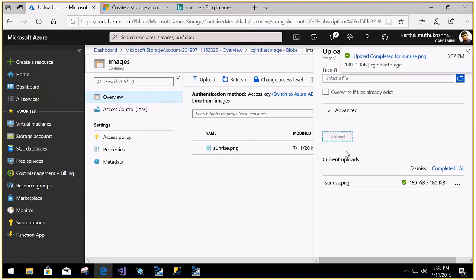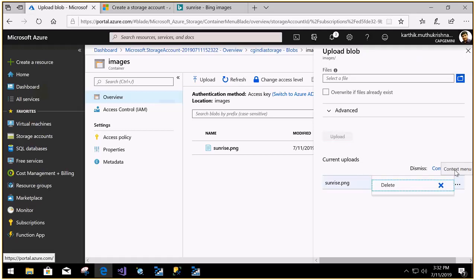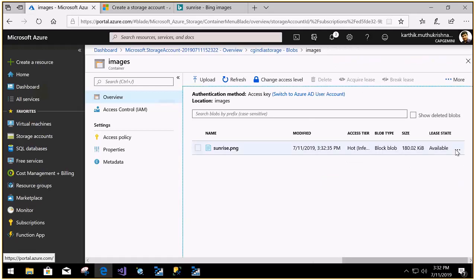As soon as you upload this, you get this file. When you open that, after uploading it, look at this, there is a URL for this.